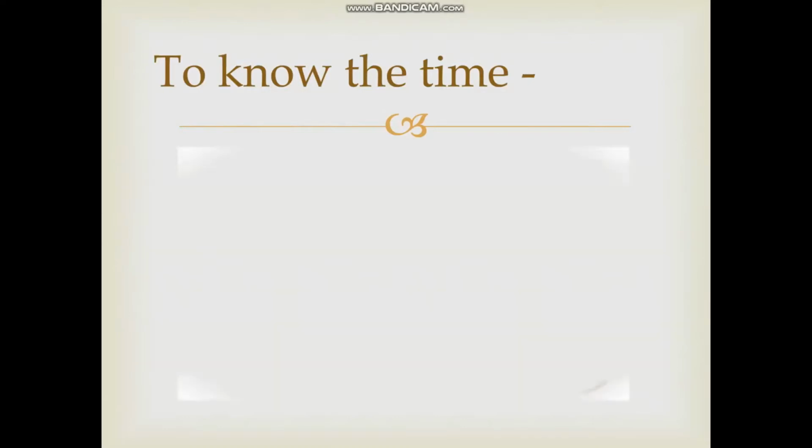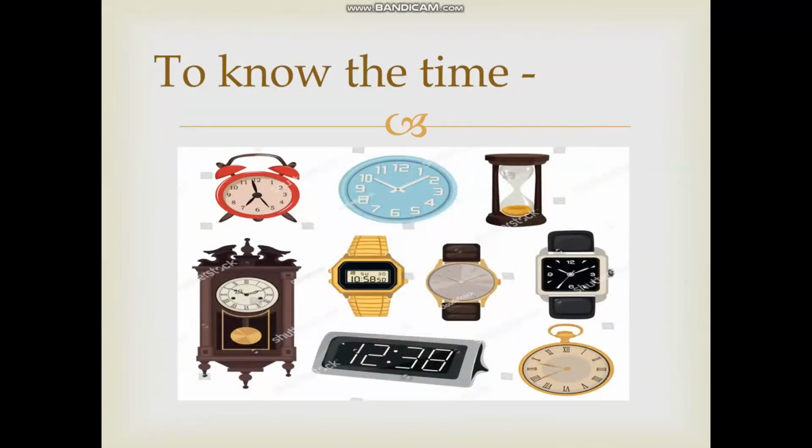What do we use? Yes, we use clocks and watches. Some are digital watches and clocks, and some are analog. Analogs are where we are using the hands of a clock or watch and then find out the time ourselves. And in the digital clocks and watches, what happens is the digits tell us the minutes and hours at that particular time.